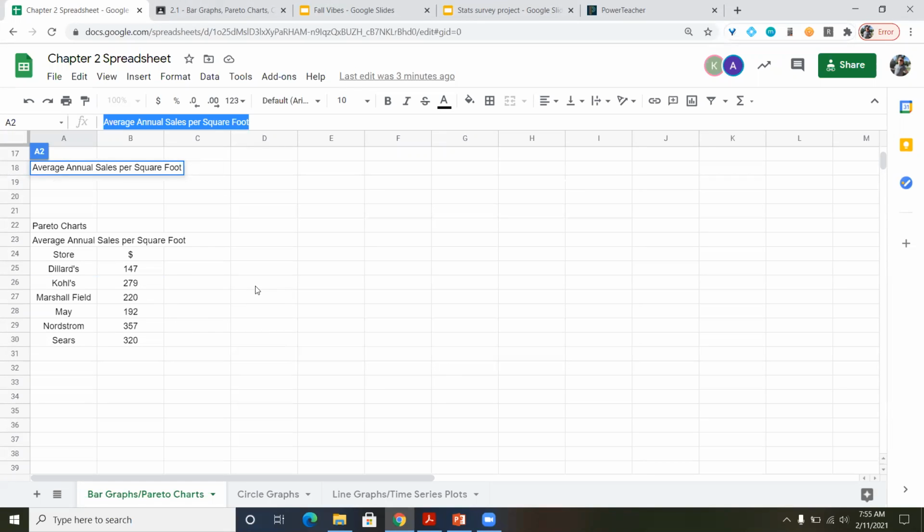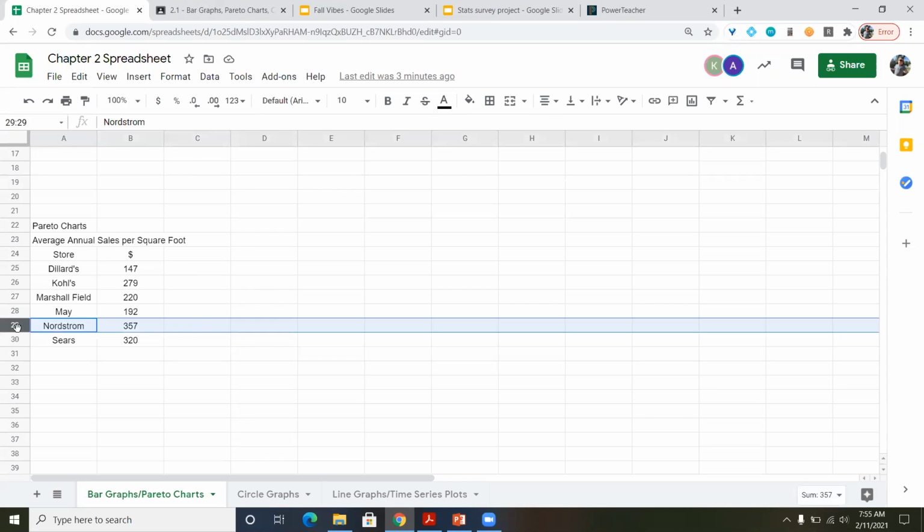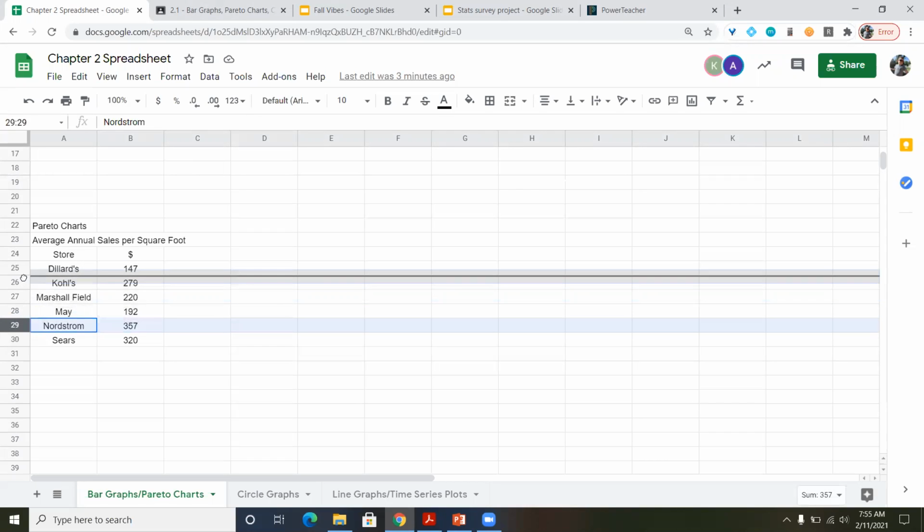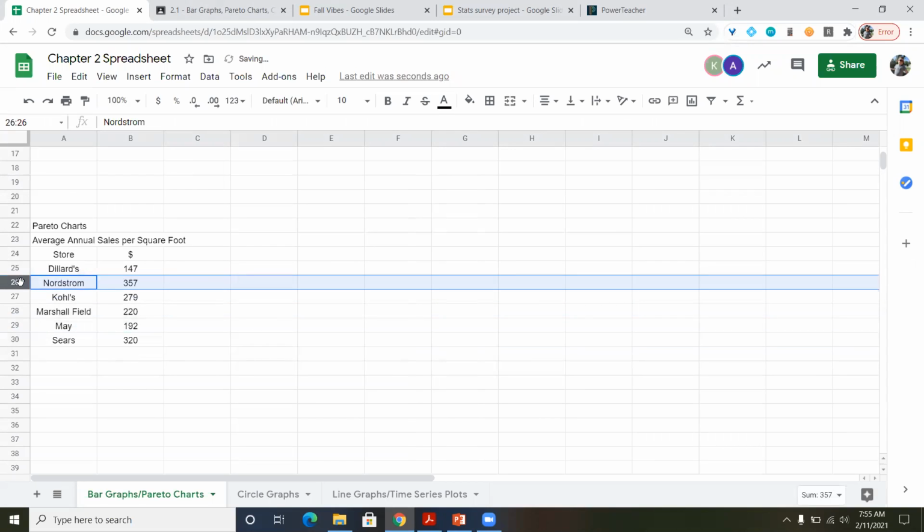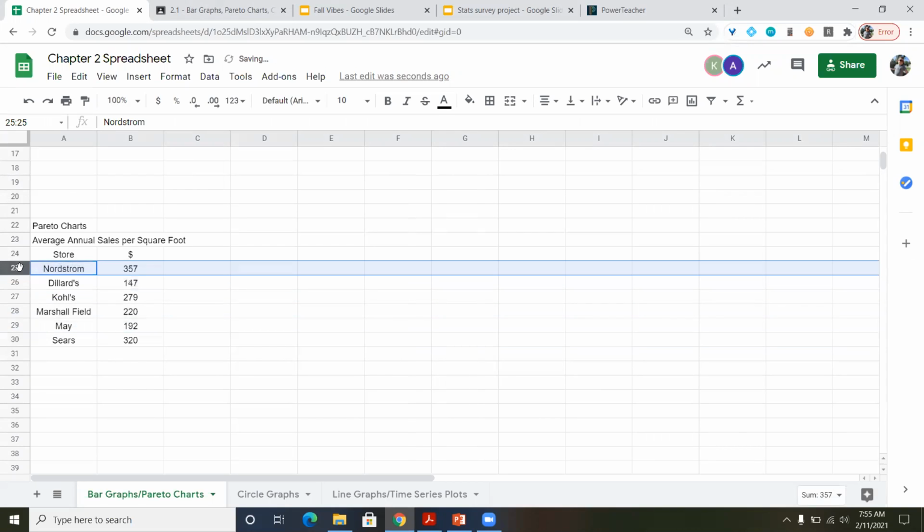So I have to have a way to manually move these around so that I can move them from greatest to least. To do that, you can click on whichever row you want. I'm clicking on the number. My mouse has now become a hand, and I can move it to where I want. So I want it above Dillard's, so I'm going to go there.